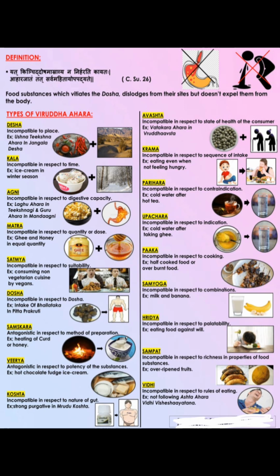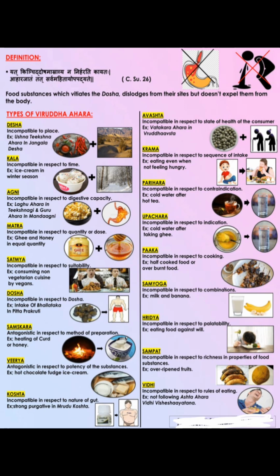Examples we can see. Desha Viruddha: an example is Ushna Tikshna Ahara in the Jangala Desha. Okay, it's a Jangala Pradesha, where Vata Vriddhi is already there. Jangala Pradesha is a Vata Dosha Vriddhi Sthala. So in that place, if you are eating Ushna Tikshna Ahara, what happens? It leads to excessive Vata Dosha. So Ushna Tikshna Ahara in Jangala Desha is a Desha Viruddha.